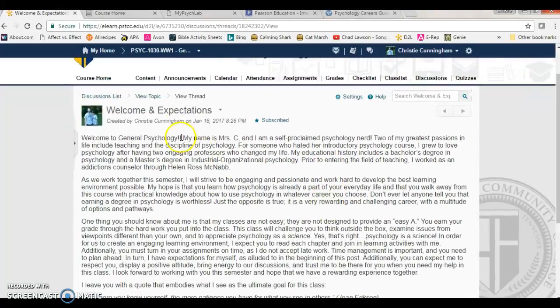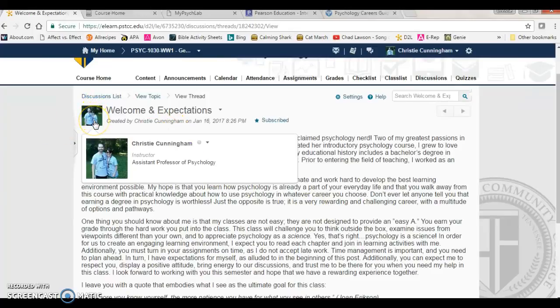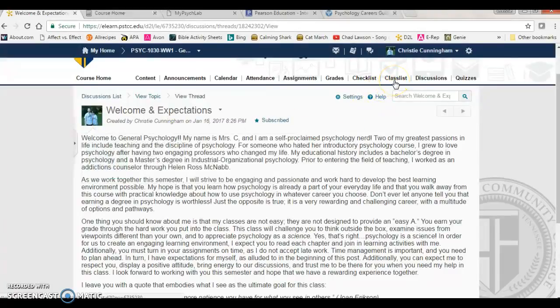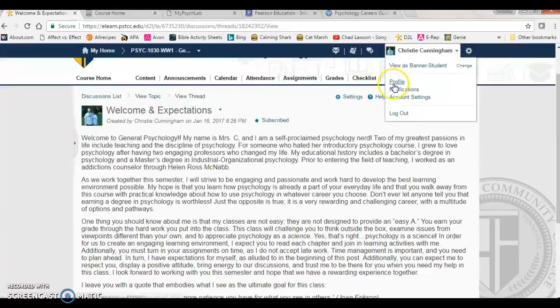You'll notice that beside my name you see a picture of me. I would really appreciate it if you would take the time when you log into this course to mouse on over to Class List and set up your profile. It's a very easy thing to do, and once you get in here and set up your profile, when you click on your name, you'll see the word profile, and you can walk through the steps so you're literally filling in blanks and downloading a picture of yourself.